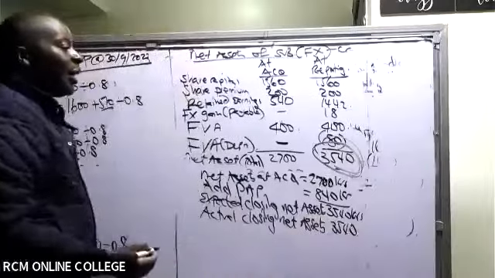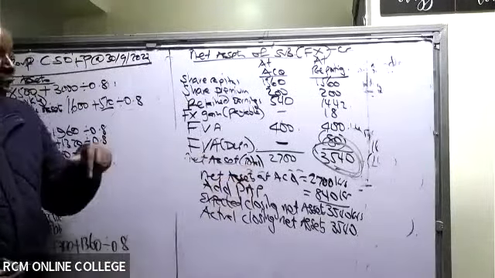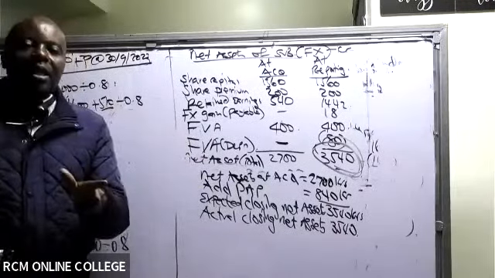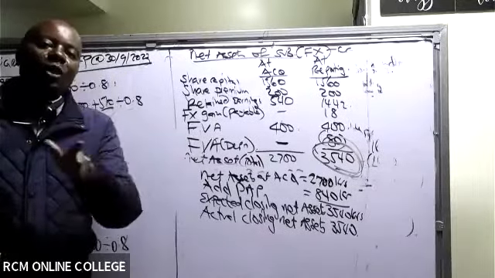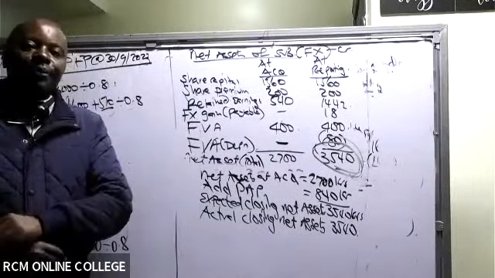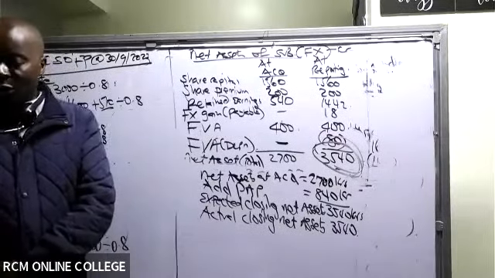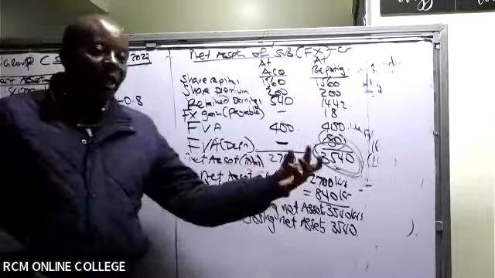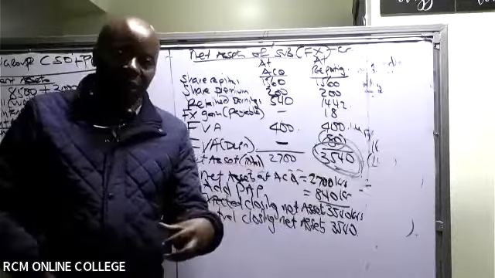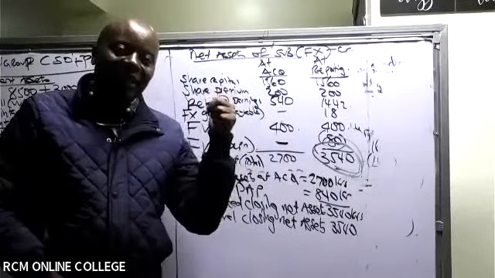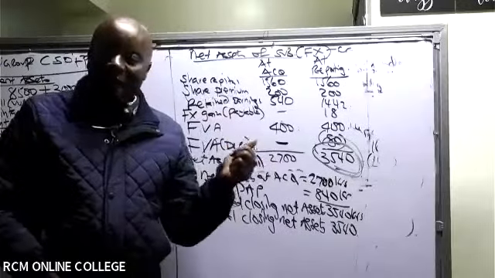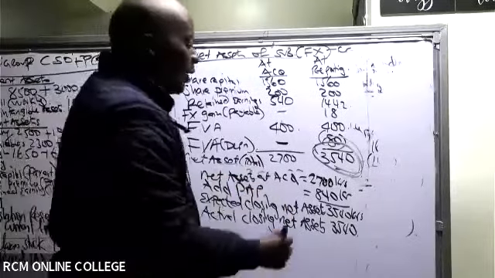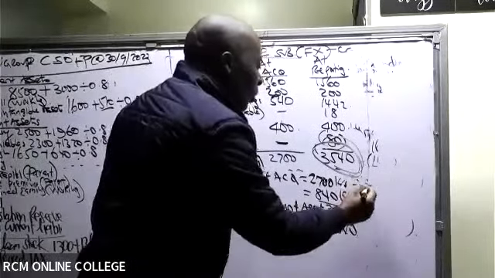Now, from there, ladies and gentlemen, I would want to translate this to Kenya shillings. Net assets at acquisition, we translate using the historical rate, the acquisition rate. Is there somebody who can give me the acquisition rate? 0.9, isn't it? Remember, these are crowns to Kenya shillings. Should I multiply or divide? We have done that concept. Crowns to Kenya shillings, we divide. So divide this by 0.9.